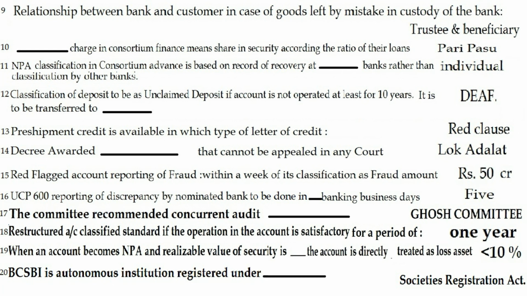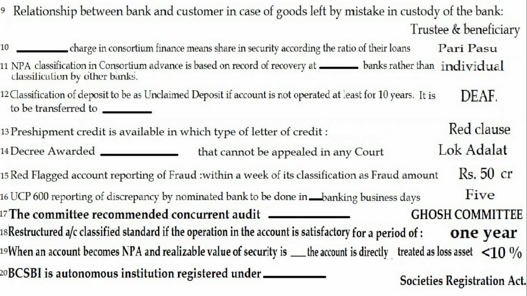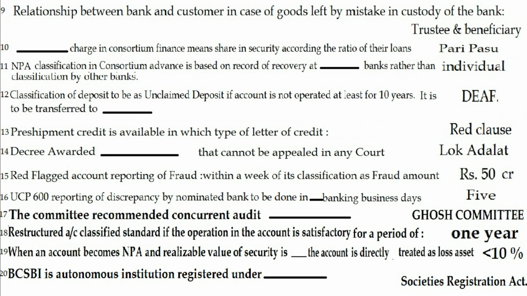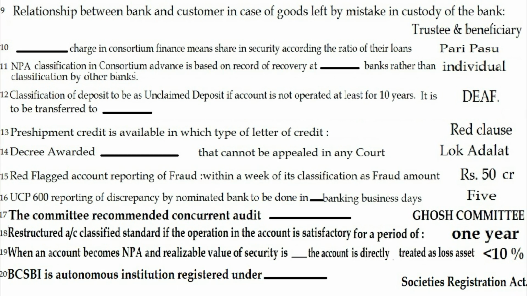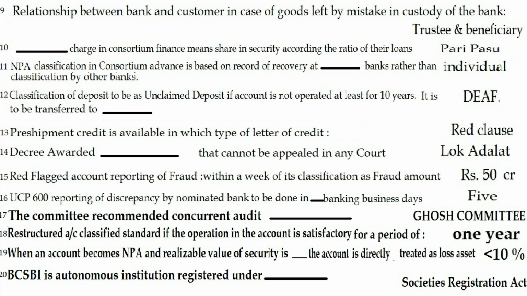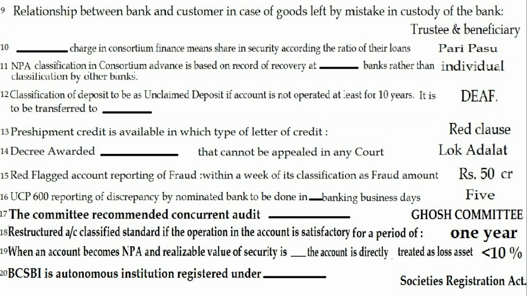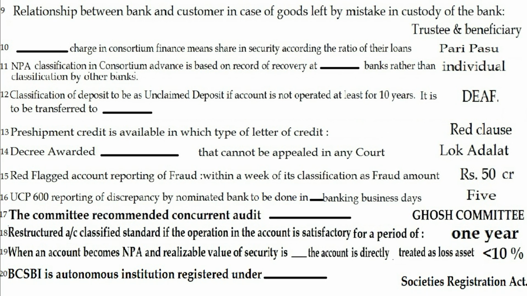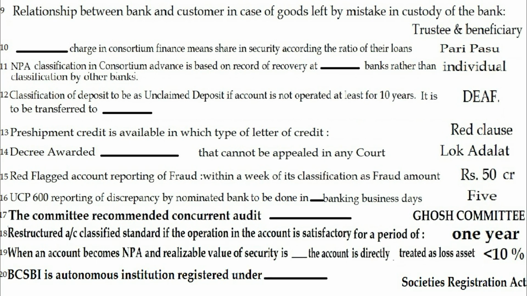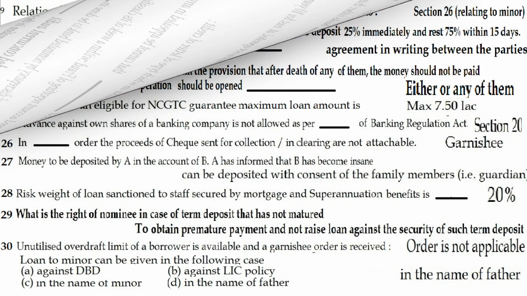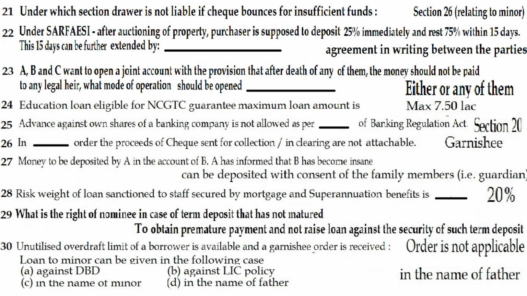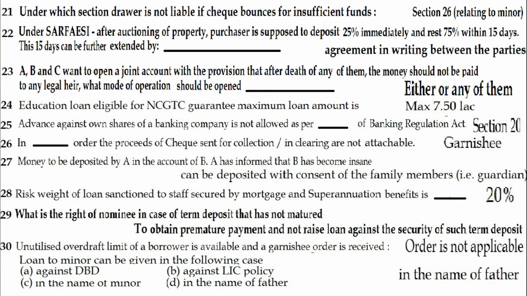Question 19. When an account becomes NPA and realizable value of securities is dash, the account is directly treated as loss asset. The answer is less than 10%. Question 20. DICGC is an autonomous institution registered under dash. The answer is Societies Registration Act. Question 21. Under which section is the drawer not liable if check bounces for insufficient funds? Answer is section 26 that relates to minor.